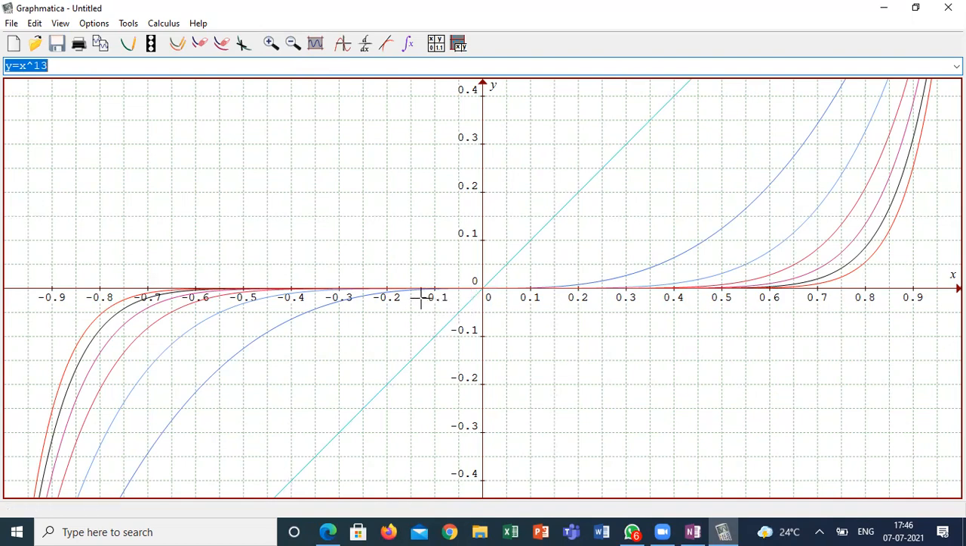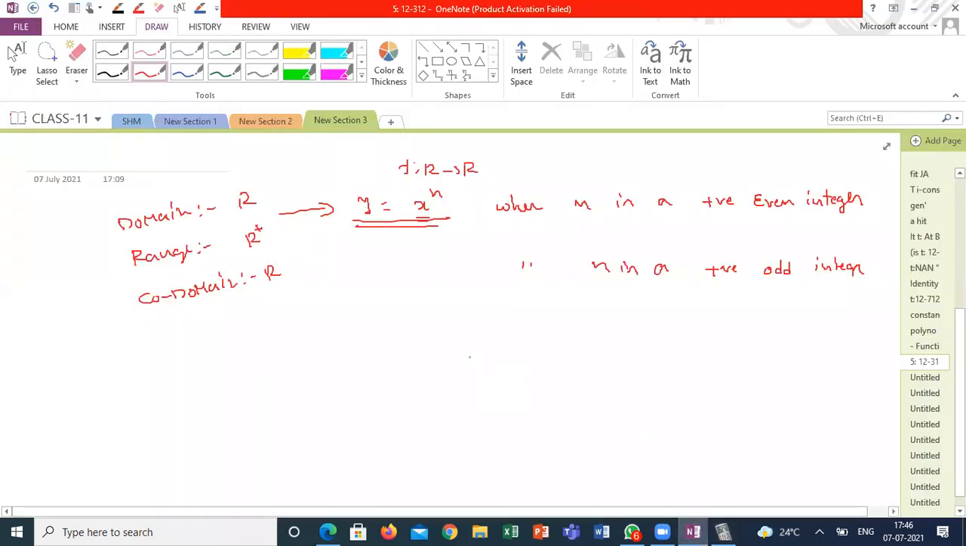But here, the range is also R, and the domain is also R. Am I right? It covers the y-axis from minus infinity to plus infinity, and the x-axis also from minus infinity to plus infinity. So if n is a positive odd integer, my range is R and domain is also R. Am I right? Is it clear, guys, how to analyze a function? Yes, sir.